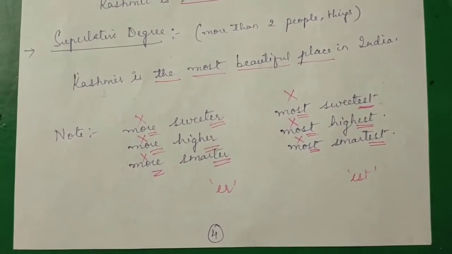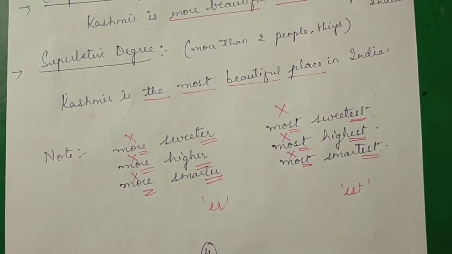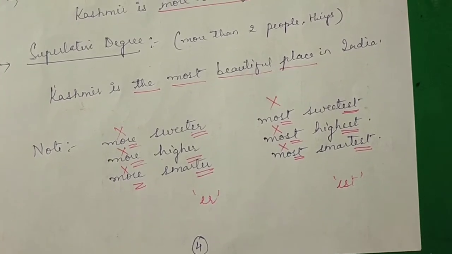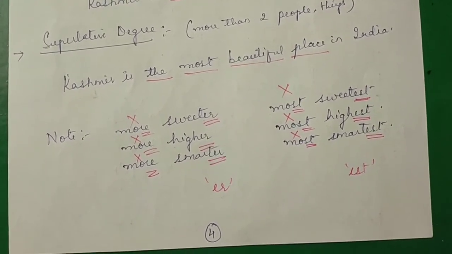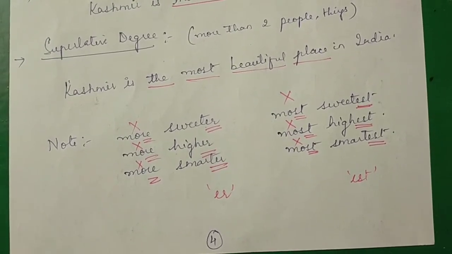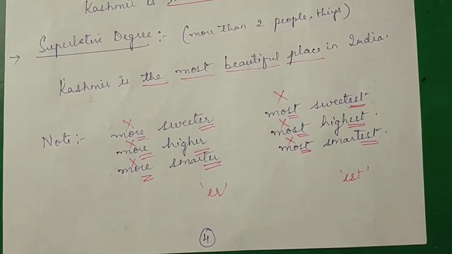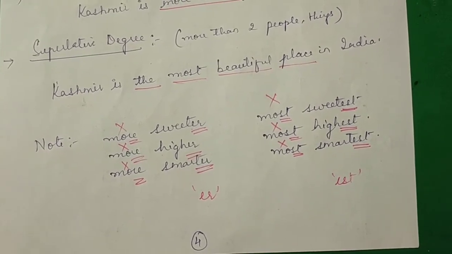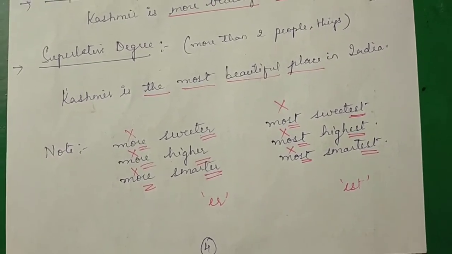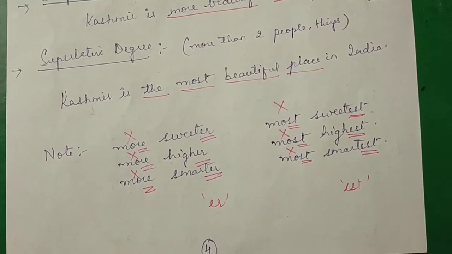So here there is something to really focus on. Whenever we have er and est in a particular adjective, we will not say more sweeter, most sweetest. Sweeter, er already suggests that there is some comparison. It is sweeter than this. But we should not say more sweeter, most sweetest.